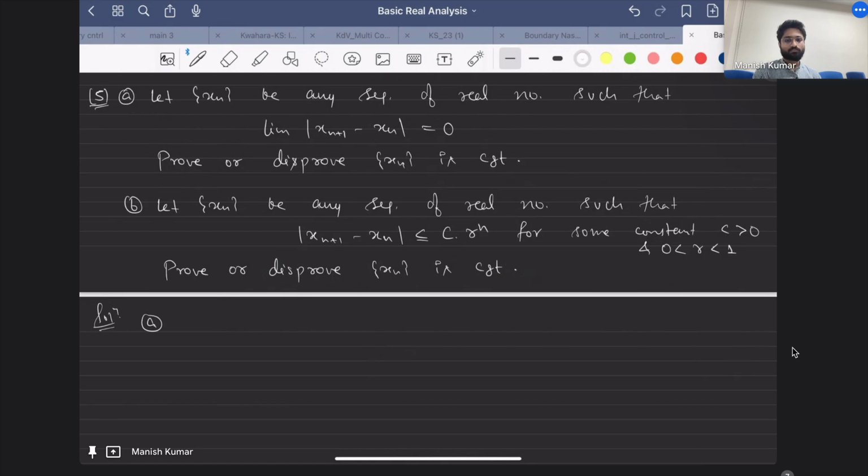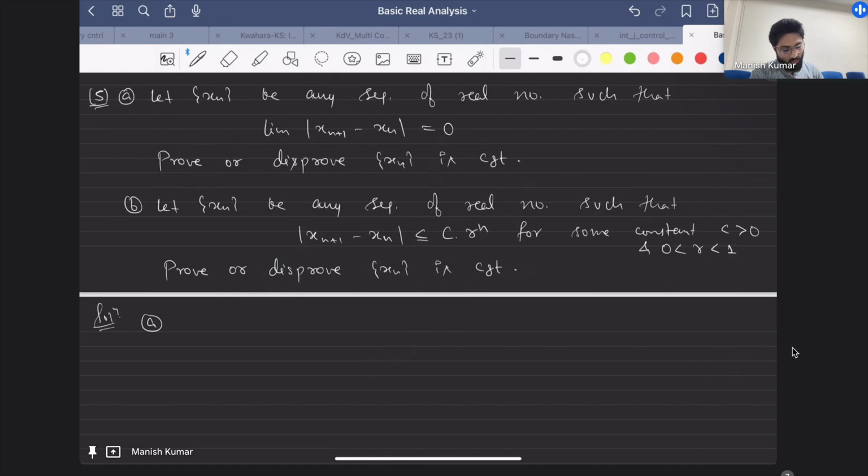Try to think of a sequence where two consecutive terms are close, but ultimately they are not going to converge. At least tell me what is the best example you know of a divergent sequence?